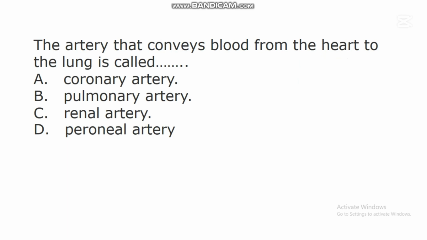In this question, the correct answer is B. Pulmonary artery. Pulmonary artery is a type of artery that conveys blood from the heart to the lung. So this artery carries blood from the heart to the lung mainly for the purpose of oxygenation.